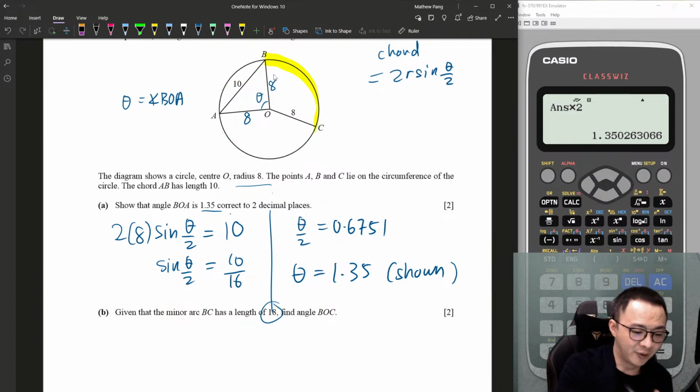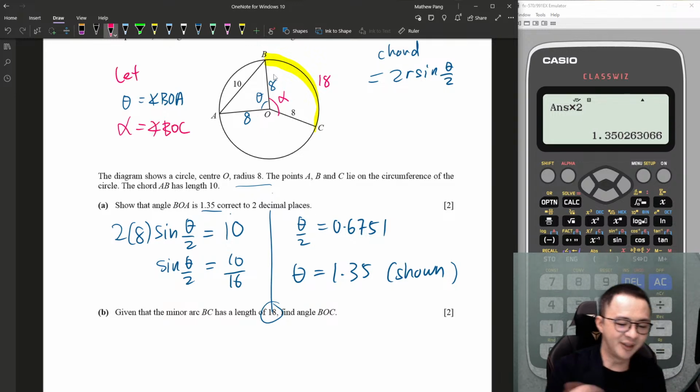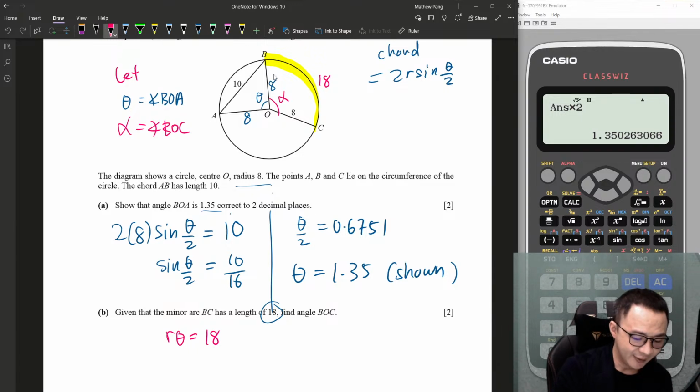Okay, so the question tells us this one is basically 18. And then they ask us to find the angle of BOC. So basically they ask us to find this angle. I'm going to let this one equal angle BOC, so the examiner knows what's going on here. Arc length, very easy. S equals r theta, right? So r theta equals the arc length 18. My r is 8, right?